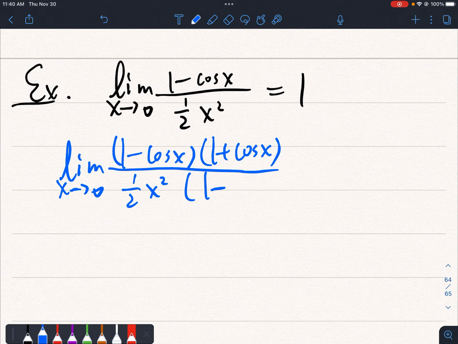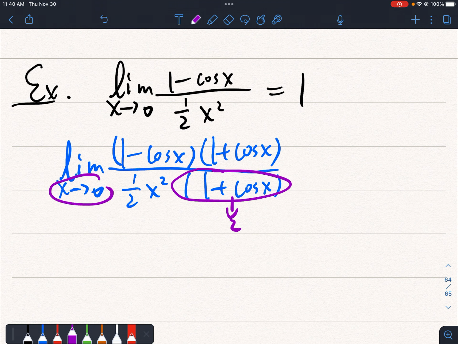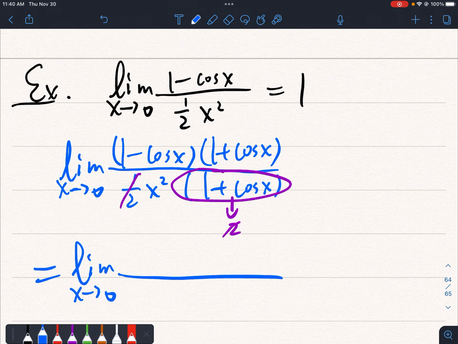And then the trick here is that we can multiply both sides by 1 plus cos x, right? So if you multiply by 1 plus cos of x, then in the denominator, this will converge to 2, because x approaches 0, so 1 plus cos of 0, which is 1 plus 1, will approach 2. So then they can cancel out, right? This 1/2 cancels out with 2.